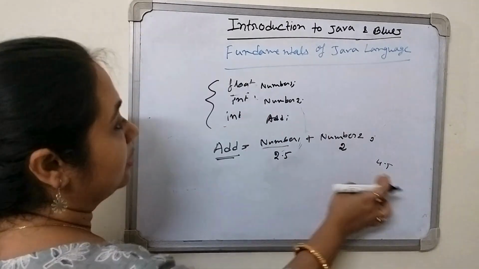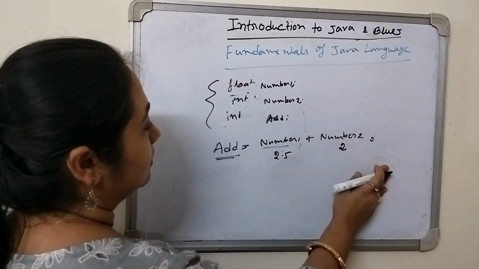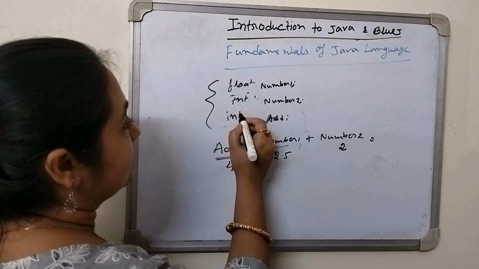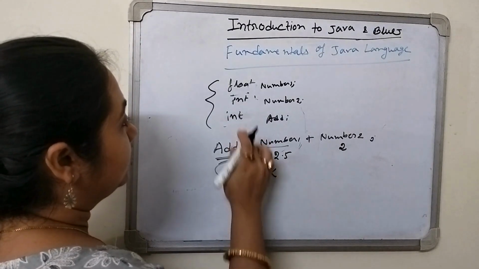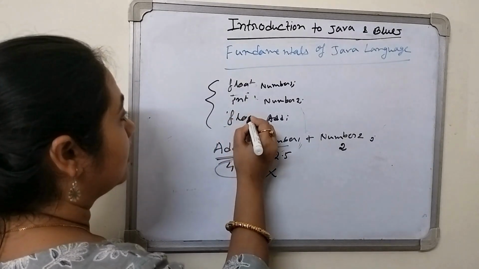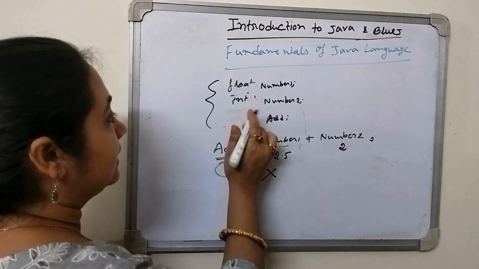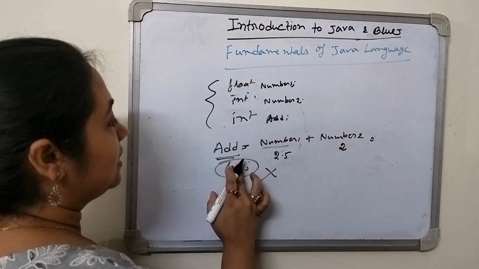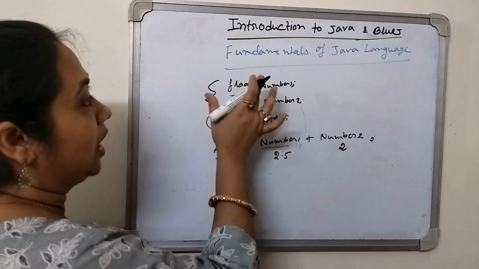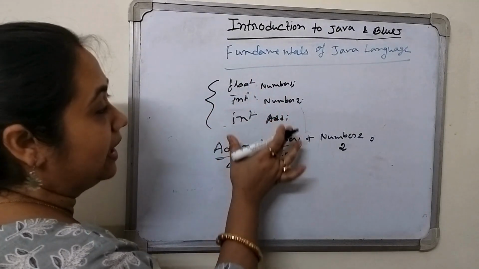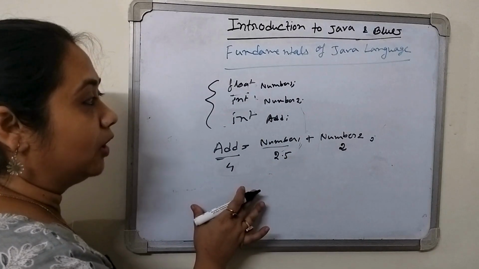But it is an integer. We cannot see the result 4.5. We can see the result as 4. As it is declared as an integer, we cannot see the value 4.5. If we declare it as a float, then we can see the value as 4.5. As we have declared it as an integer, we can see only the 4. We cannot see this fractional value. So according to how we declare the variable, we have to do the program, and we can see the output also.